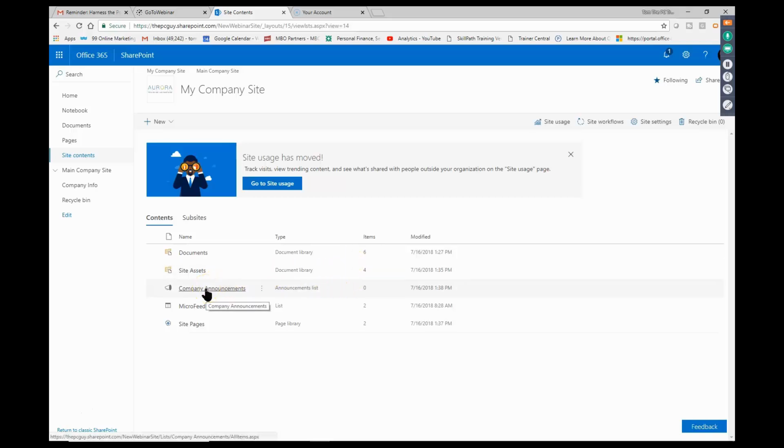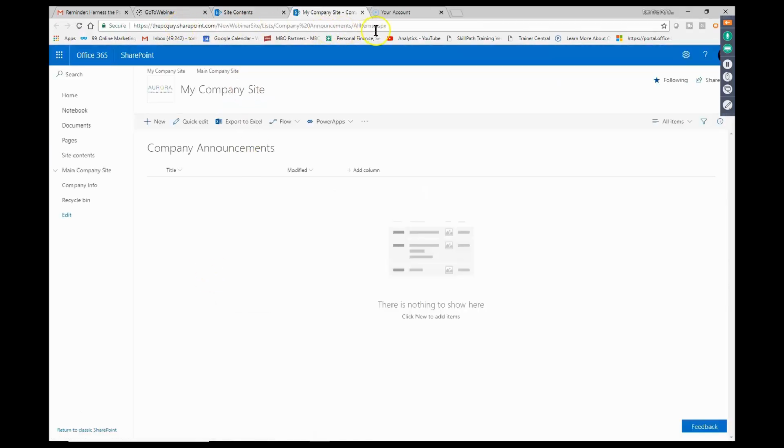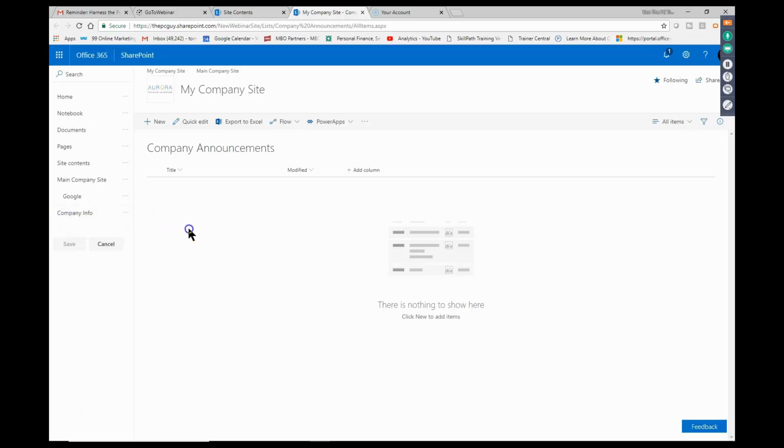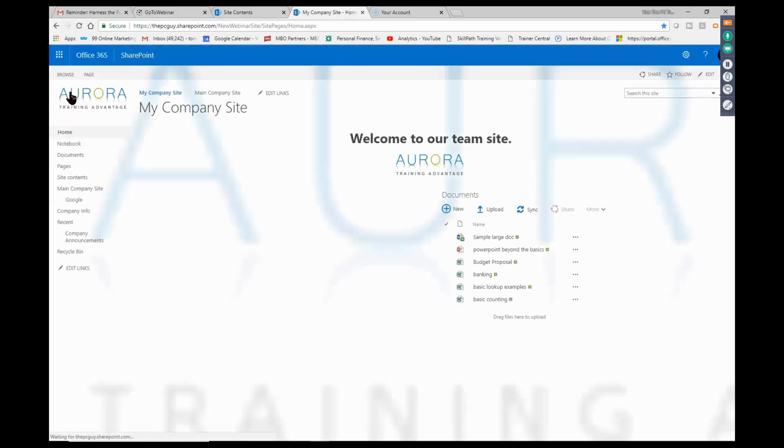So here's what I'll do. I'm going to click on the company announcements app. Now we're going to capture the URL up there. So usually you can just click up there, and then it's going to highlight the entire thing, and I'll pick on copy. Now that makes it very easy for me to add that into your quick launch toolbar. So in this case, I'll pick on the word edit for the quick launch toolbar. Actually, I'm going to pick on the word cancel right there for a second. I'll pick on home. Good.